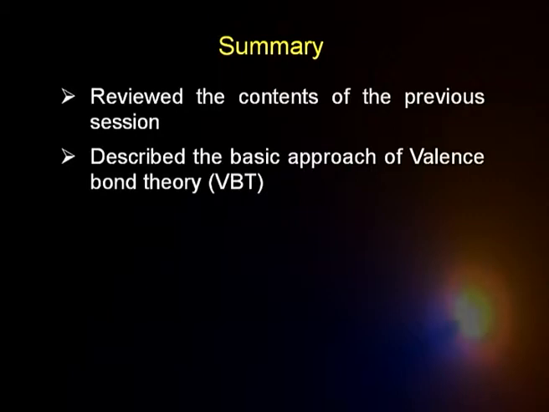Thereafter, in today's session, we described the basic approach of valence bond theory, wherein the two atoms which are going to form a bond approach each other, and the orbitals of the two approach each other. When they come closer, they overlap. In the process of overlapping, there is an increase in electron density in the internuclear region, and this electron density holds the two nuclei together, and we say a bond is formed. That is the basic description we had there.